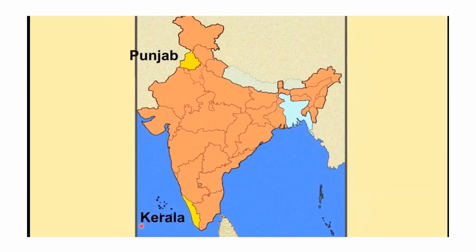Now, if we talk about Kerala and Punjab, Kerala is close to the water body as well as the equator. Hence, Kerala will have a moderate type of climate, but generally it is on the hotter side because of the closeness to the equator. And Punjab has an extreme type of climate because it is far away from the influence of the sea and is located in the interior of the country, and therefore it has an extreme type of climate, meaning very hot summers and very cold winters.